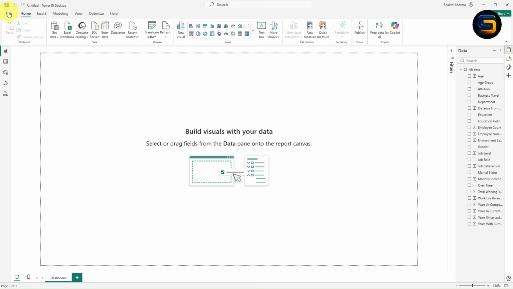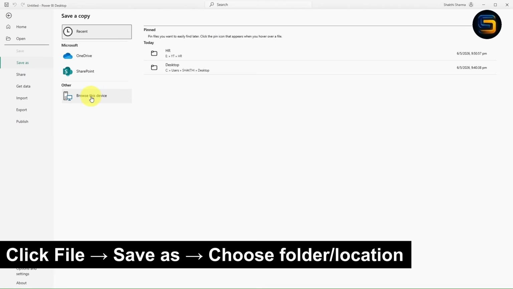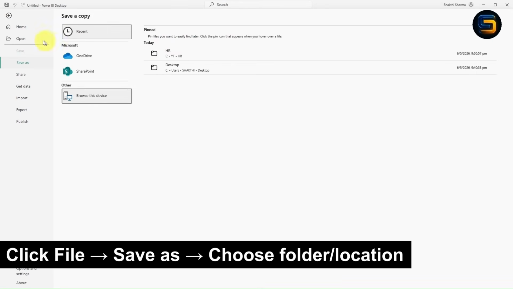Let's save this file. It is very simple. Click on file. Now click on save as. I will browse this device. Now I will save this file. I will give the file name as dashboard. So with this we have saved our file, right?